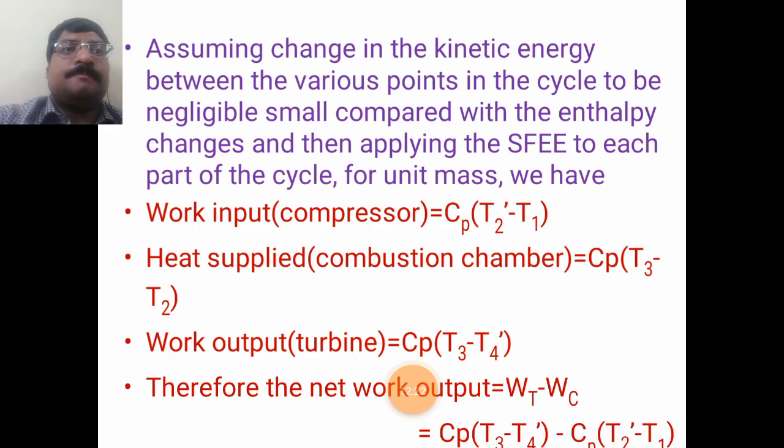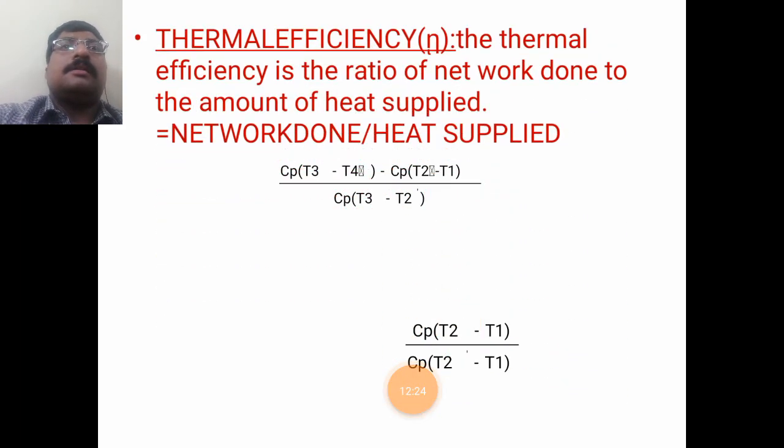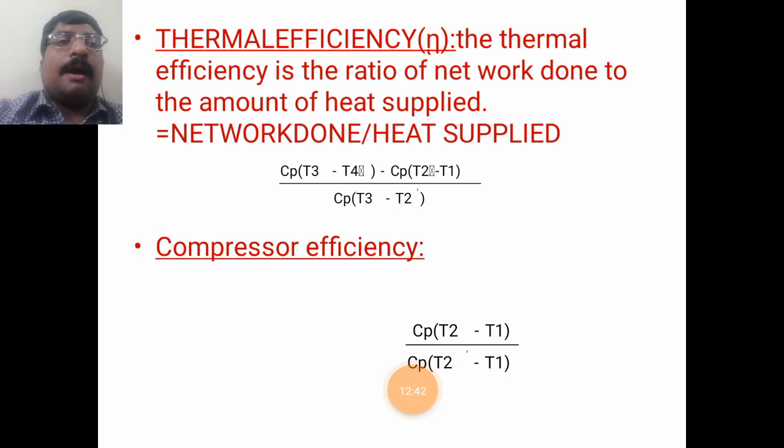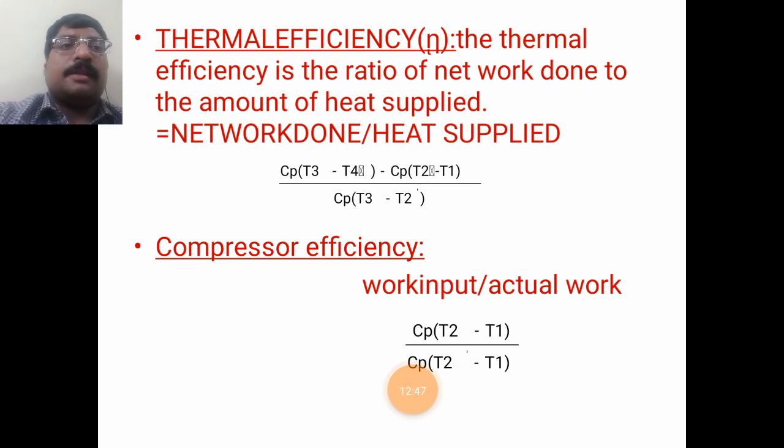Okay. Now thermal efficiency. The thermal efficiency is nothing but the ratio of net work done to the amount of heat supplied. Net work done is turbine work minus compression work, divided by heat supplied, Cp into (T3 minus T2). Now compressor efficiency. The compressor efficiency is nothing but the ratio of theoretical work input to the actual work input. Theoretical work in compression is Cp into (T2 minus T1) and actual work is Cp into (T2 dash minus T1). That is the compressor efficiency.